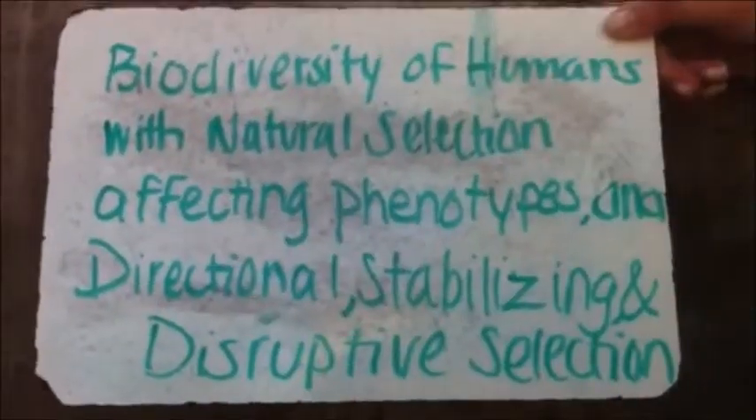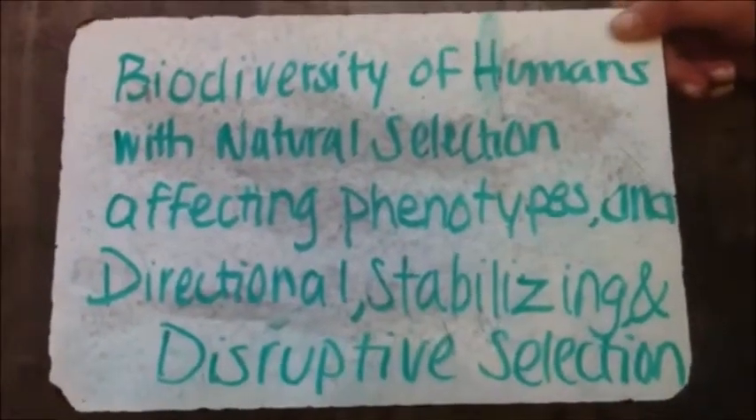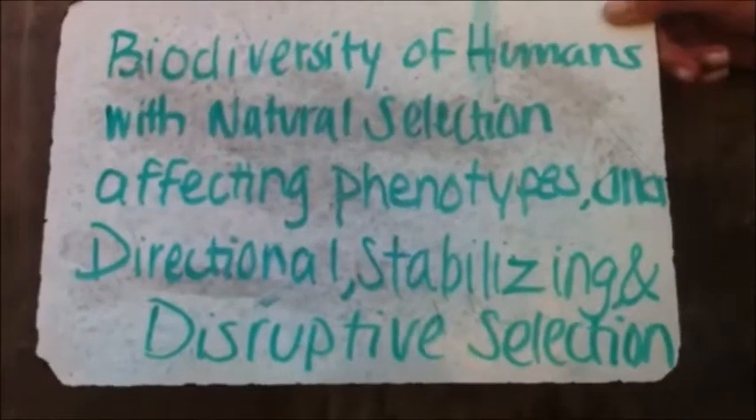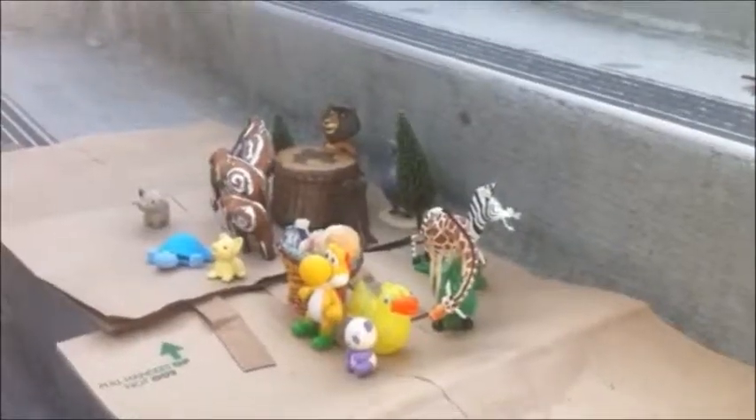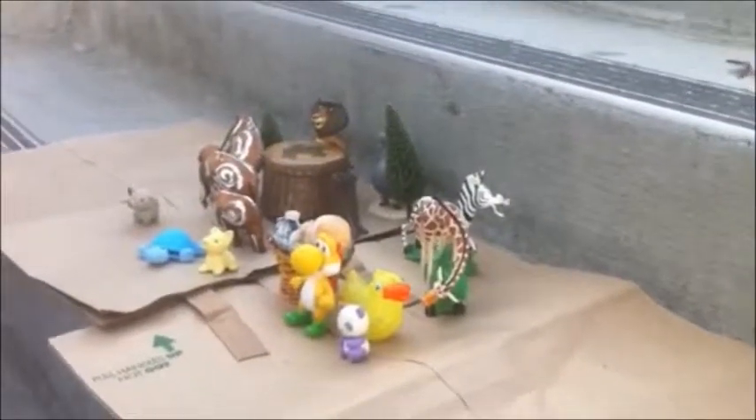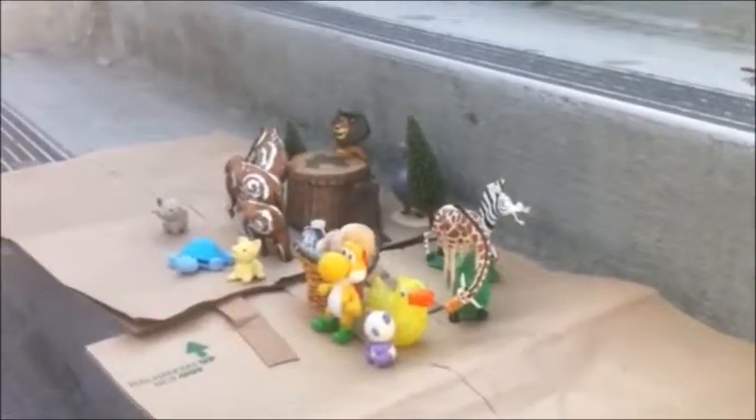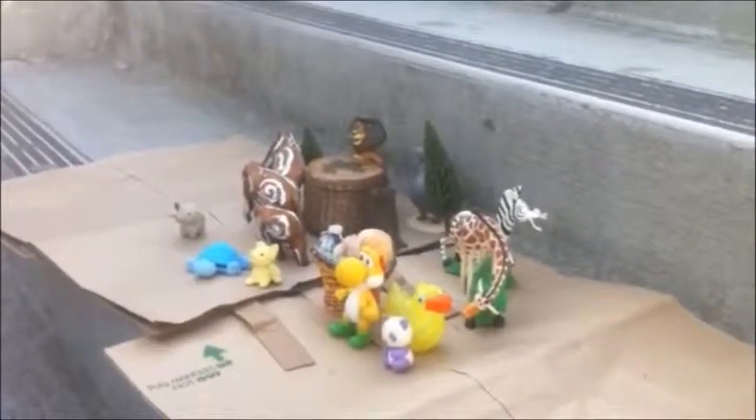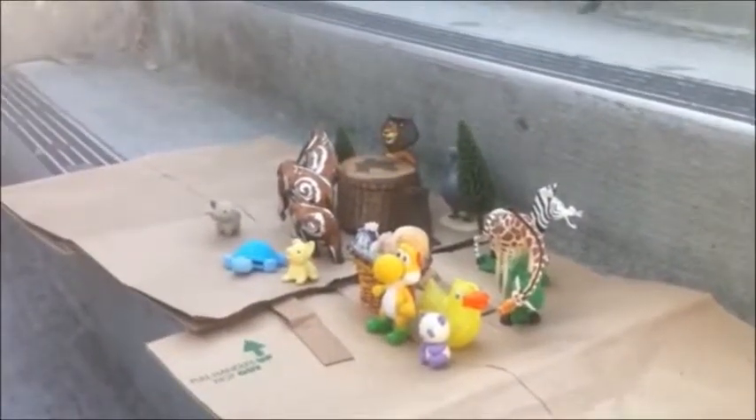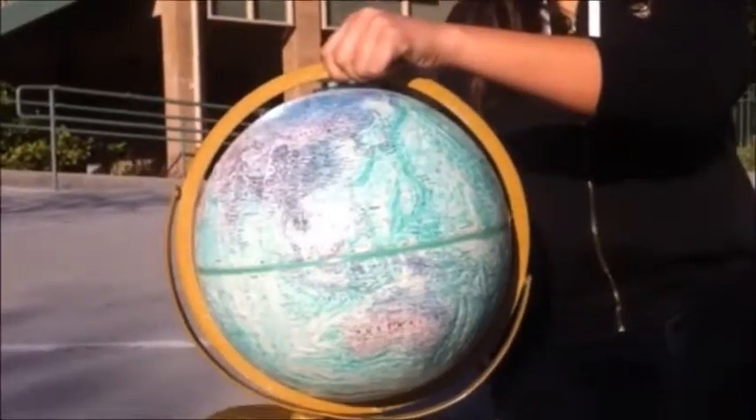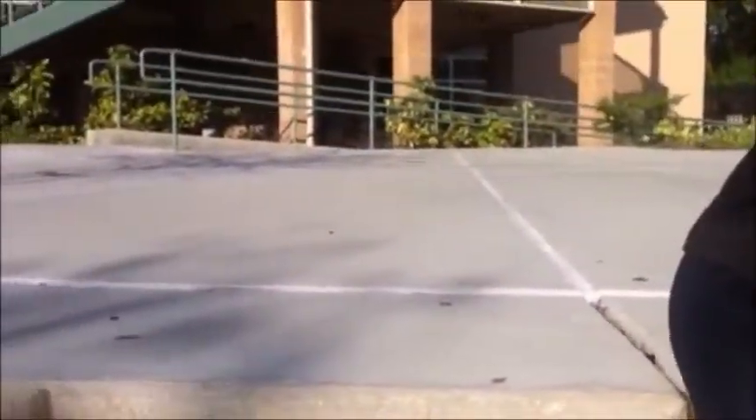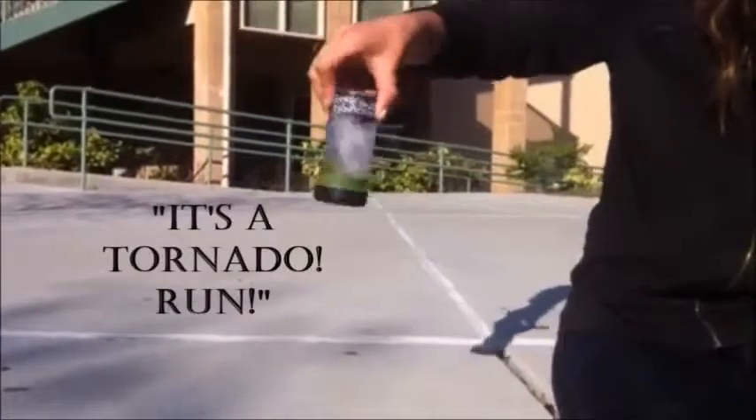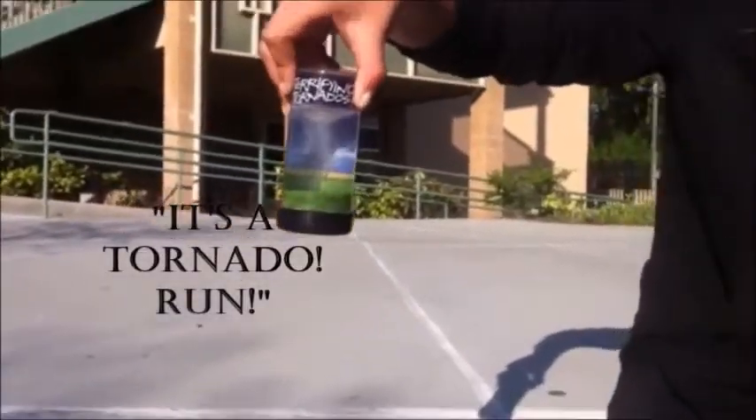Our topic is on the biodiversity of humans with natural selection affecting phenotypes and directional, stabilizing, and disruptive selection. Biodiversity is the life that reflects the number, variety, and irregularity of living organisms and how these change from one location to another over time. It is important because it is a mandatory factor that makes life livable on Earth, allowing ecosystems to adjust to natural disasters, and genetic diversity prevents diseases.